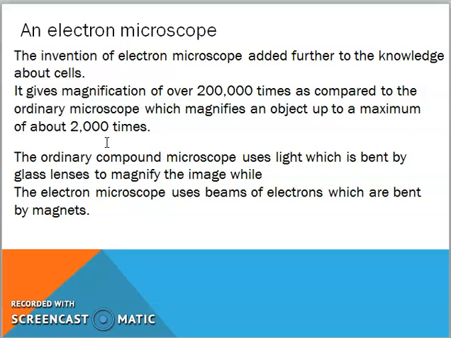So see the difference. If you keep any object under this microscope, it will be 200,000 times bigger than under the ordinary compound microscope. So the visibility will be very clear. Now the ordinary compound microscope uses light, which is bent by glass lenses to magnify the image. How does it work? It uses light. And what does the electron microscope use? It uses beams of electrons which are bent by magnets to magnify any object.